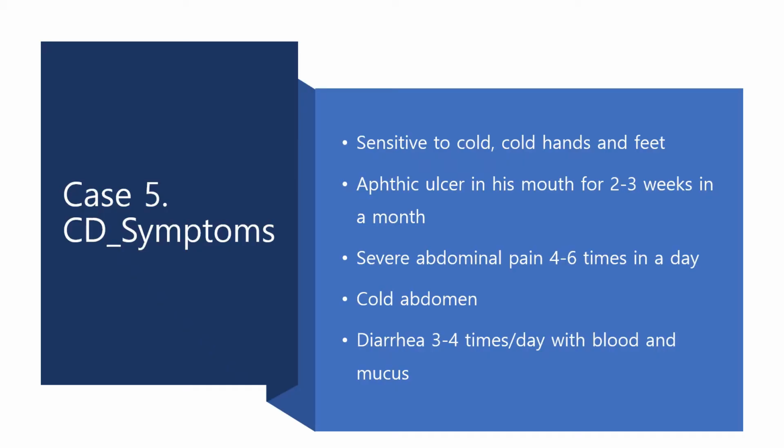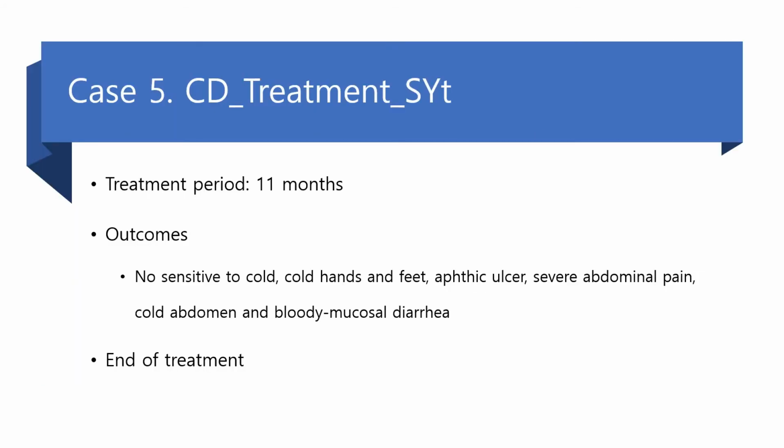Let's guess his pattern. He was very sensitive to cold. His hands and feet were very cold. He had aphthous ulcers in his mouth for 2 to 3 weeks per month. He had very severe abdominal pain, 4 to 6 times a day. He had a cold abdomen and bloody mucosal diarrhea 3 to 4 times a day. According to his symptoms, we can classify him into coldness type.